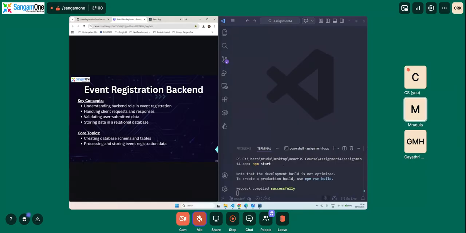So the next important thing is creating database schema and tables. Once the validation is done, the data must be stored somewhere, correct? In order for us to see the data again and again, take for example an event registration form or a simple Gmail registration.